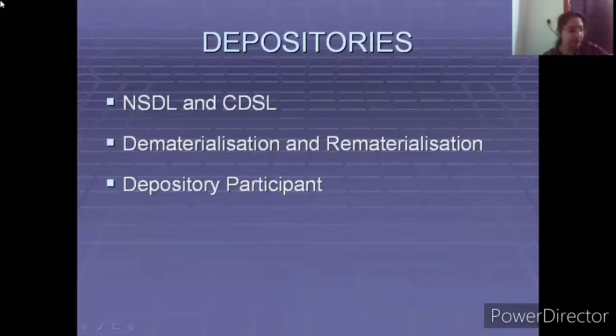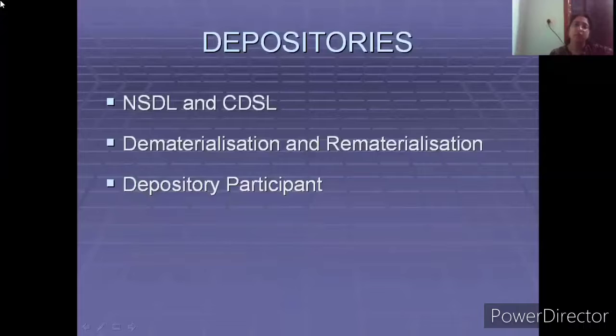The function of the depository participant is that they act as an intermediary between the depositories and the investors, and they take an active involvement in the transfer of securities from the seller to the buyer. Whenever a person is selling shares, the depository participant takes the responsibility of transferring the shares from the seller. By using the depository as an intermediary, they will contact the buyer's depository participant and transfer the shares there. And vice versa, it will happen.